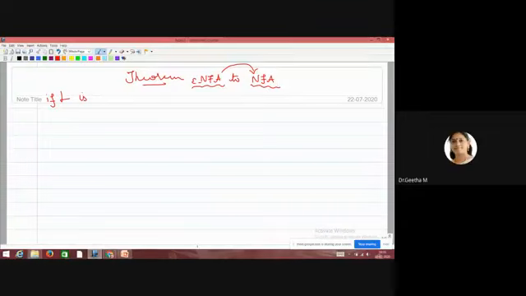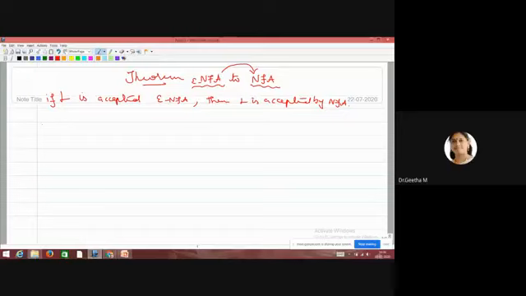This theorem says that if a language is accepted by NFA with epsilon if and only if L is accepted by NFA, then the same L is accepted by NFA. So what do you want to prove? If the language is accepted by NFA with epsilon, then the same can be accepted by NFA.